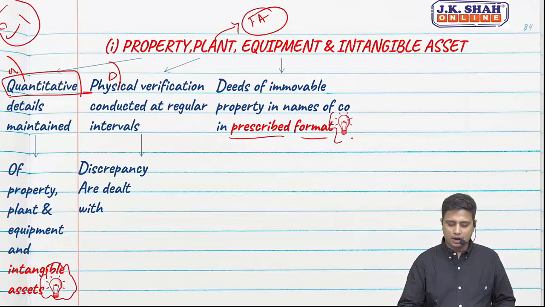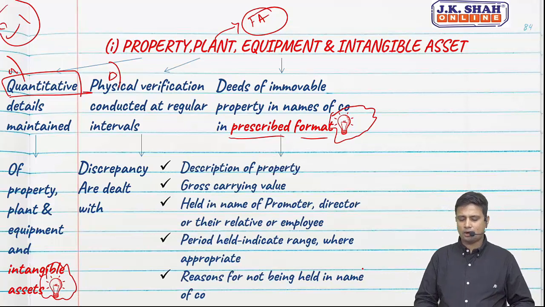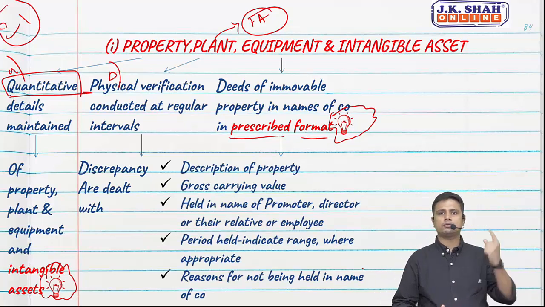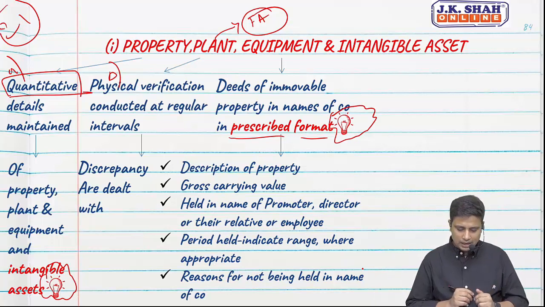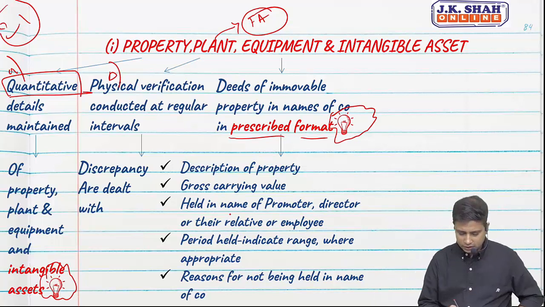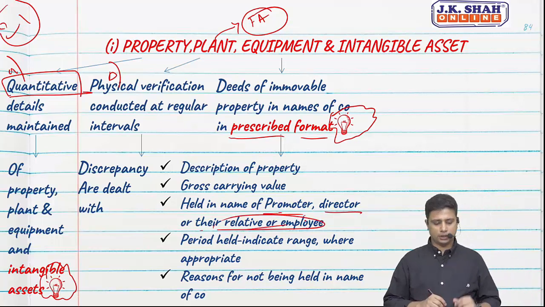So this is as per CARO 2020. CARO 2016 never gave us a prescribed format. Now what is the prescribed format? We need to give a description of the property. We need to mention the gross carrying value. We need to say whether it is held in the name of a promoter, director or relative or employee of the company.